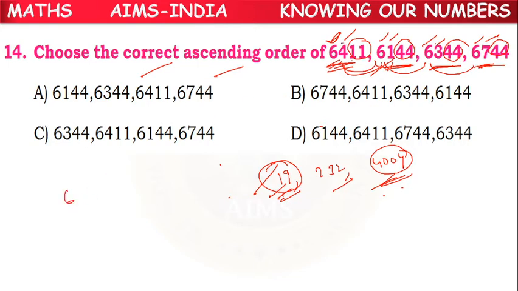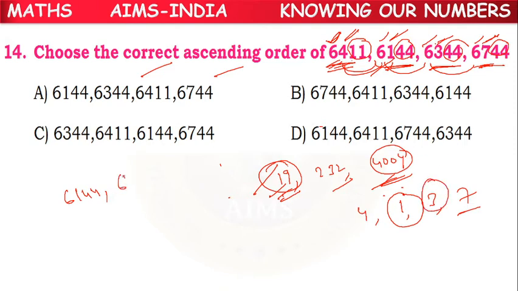So from the second digit we have 4 here, 1 here, 3 here, 7 here. Out of 4, 1, 3, 7, which one will be the least? 1 will be the least. So that number 6144 will be the smallest number. Next, what will be the least number? 3.